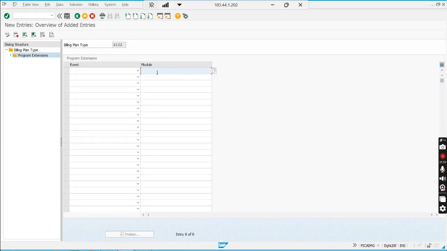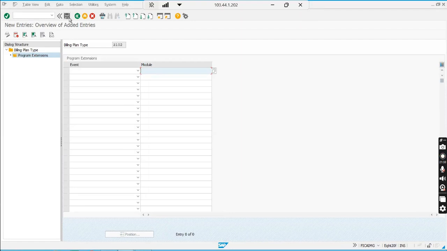Top up means that after the end of 12 instances, once the money is deducted 12 times, that is after the end of 1 year, it will add 10% to it. Say for the first year it will be 5,000 each month, then from the 13th month it becomes 5,500. That is 10% added. This is just an example; whatever the logic may be, you can assign a function module and write your own code, customer given.